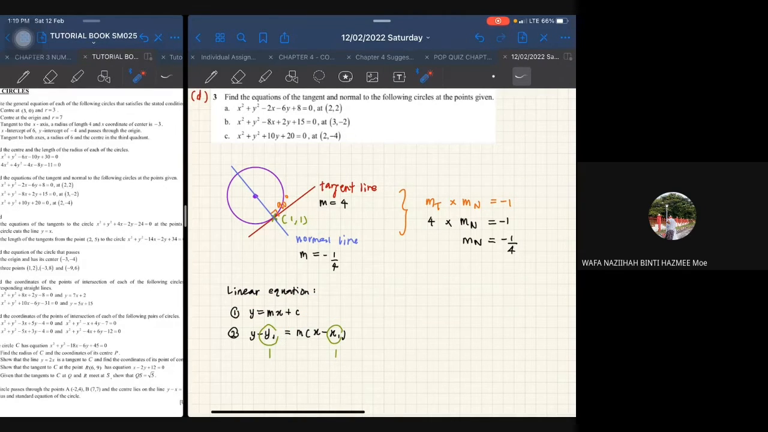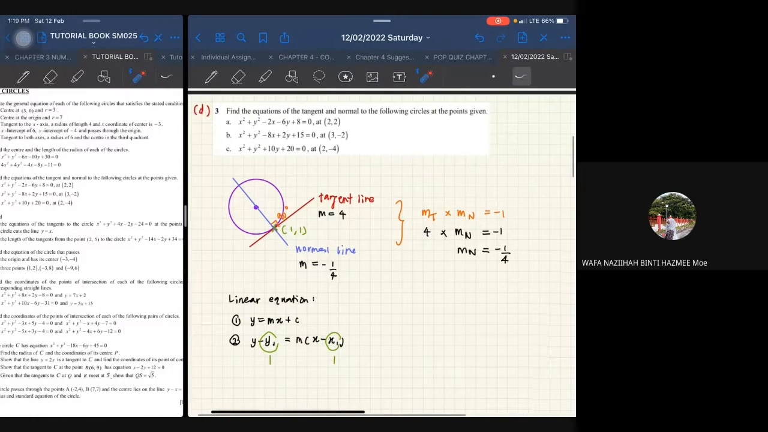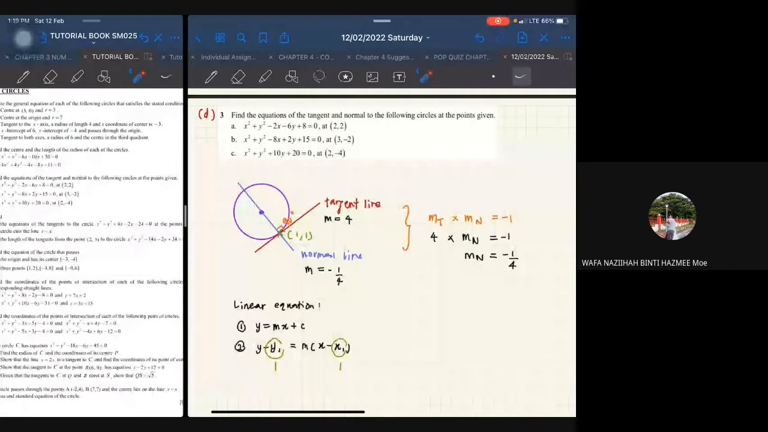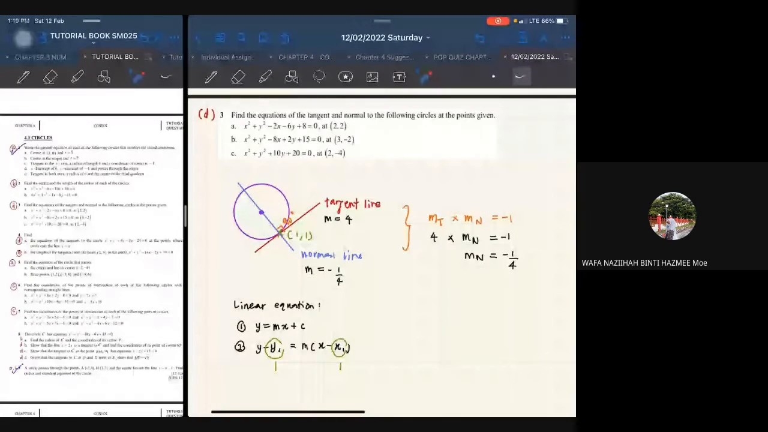Okay, so I think that's all for question number 3. Okay, so soalan nombor 3 awak rasa ada masalah tak? Kau okey saja? Okay. Okay saja. Okay, so soalan nombor 3, it's about equations of tangent and also normal.